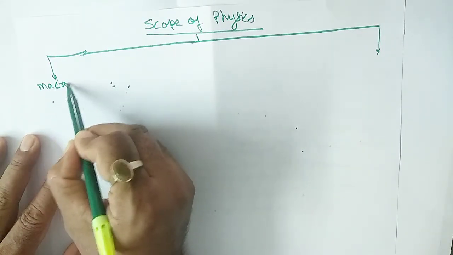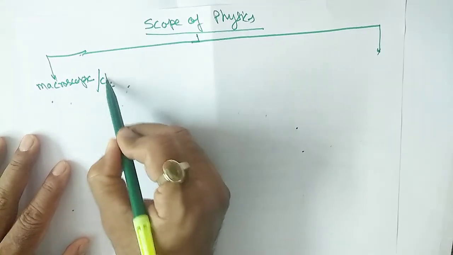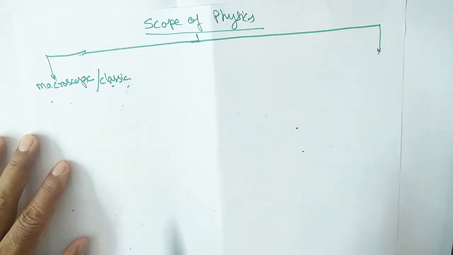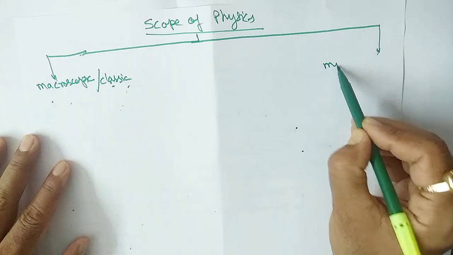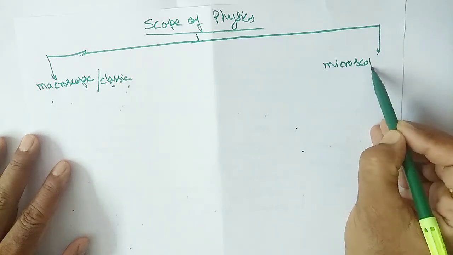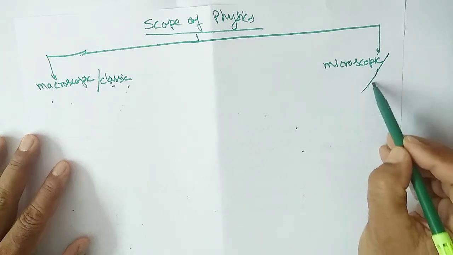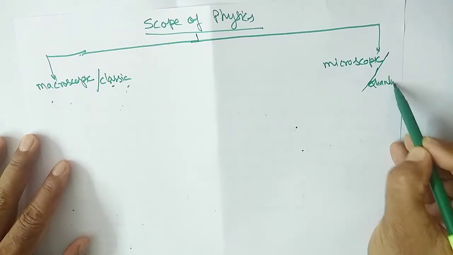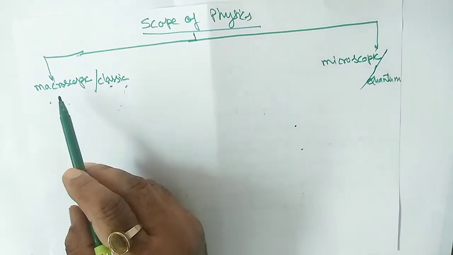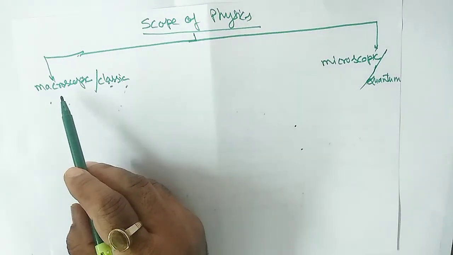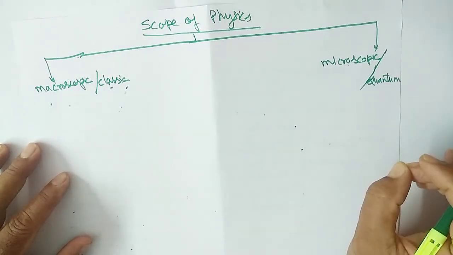macroscopic, which is also called the classic, the fundamental classic. And second is the microscopic, which is also known as the quantum, that is the modern. So macroscopic means large, heavy, large, and the microscopic means very small, very small.